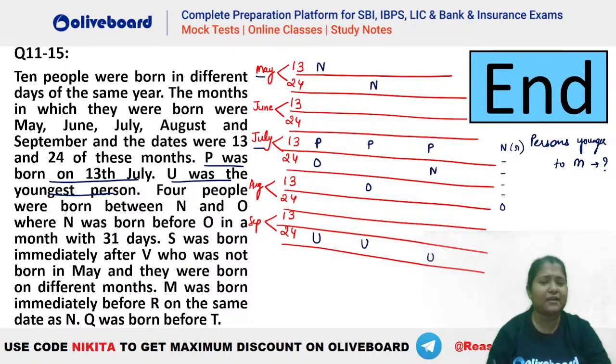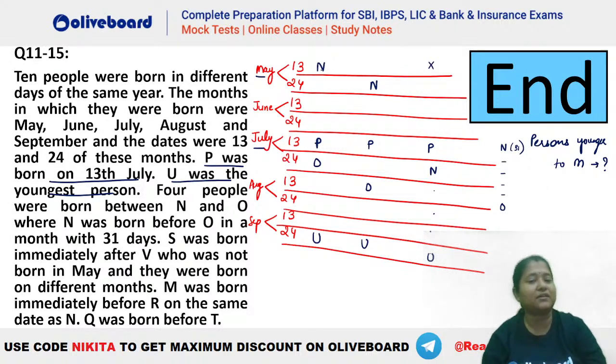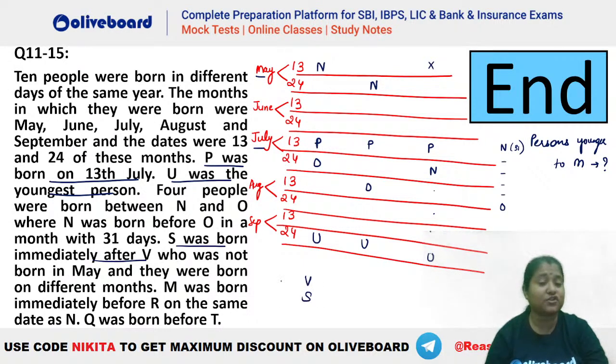This person was U. Similarly, we can have other possibilities also. Let's say if we take N here, so can we have O? 1, 2, 3, 4, not possible. That means this case is invalid. So there are only 2 possibilities for N and O. That is either May 13th and July 24th or May 24th and August 13th, right? After that, let's see what is given here. S was born immediately after V, who was not born in May, and they were born in different months, right? So S has to be immediately after V. This is a fixed information. So V should not be in May, right?